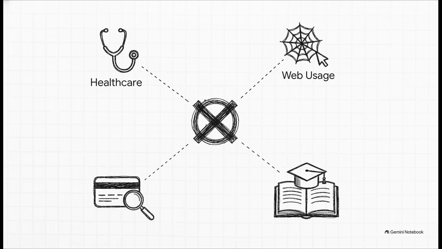In healthcare, doctors use these exact same if-then rules to spot hidden links between patient characteristics, symptoms, and diseases. Meanwhile, over in the finance sector, institutions use association patterns to flag highly unusual transaction combinations, which is huge for detecting fraud. In web usage mining, it reveals how users navigate complex websites. Even in education, it helps analyze relationships between course selections, student activities, and academic outcomes. It's the exact same math discovering unknown knowledge across completely different fields.